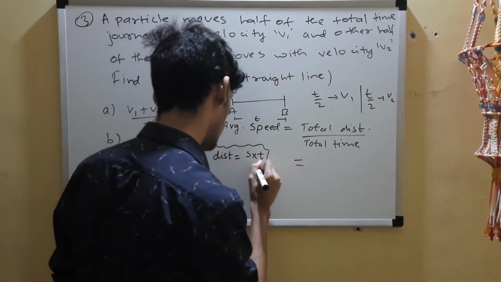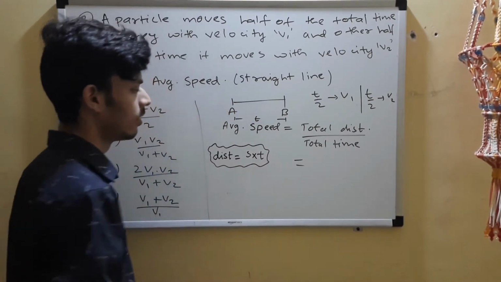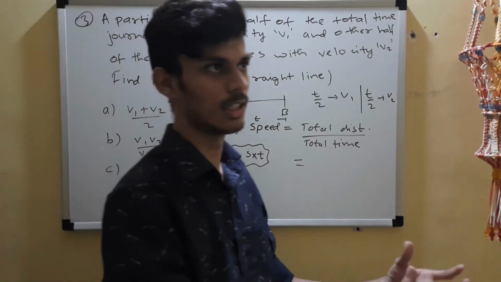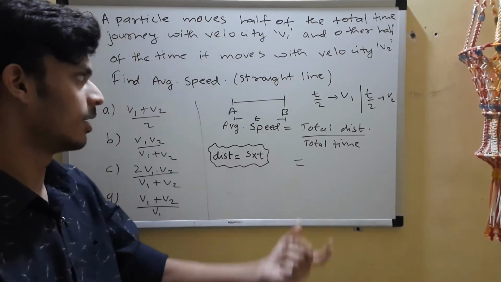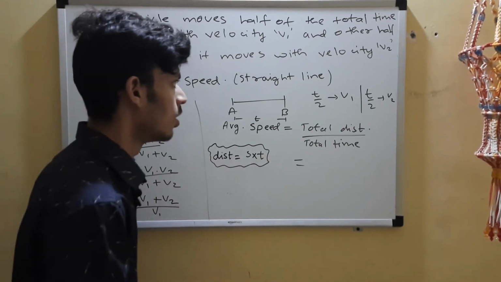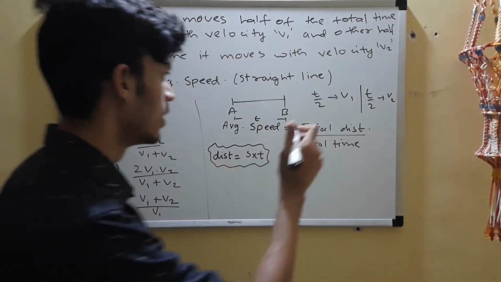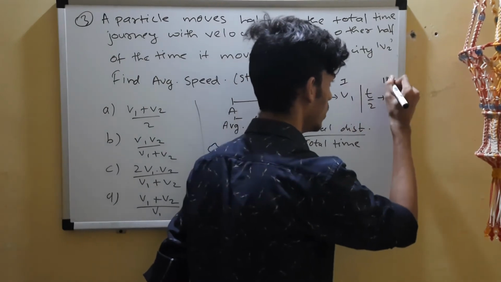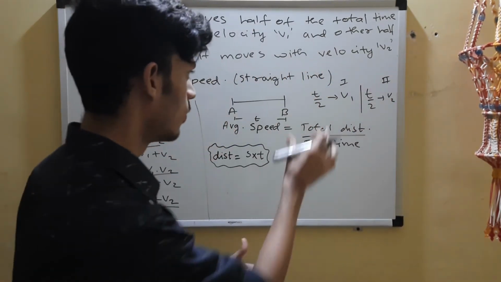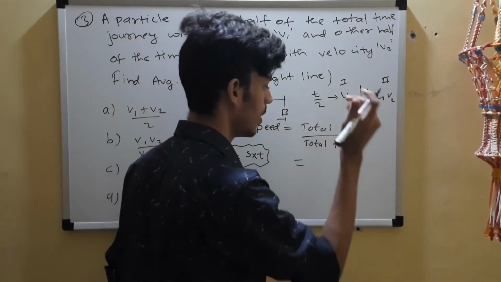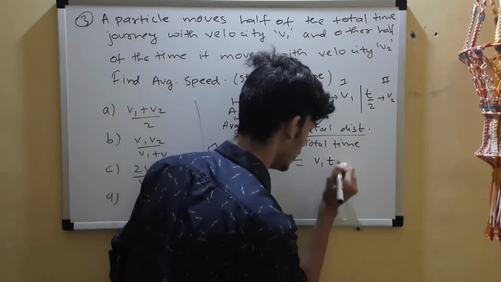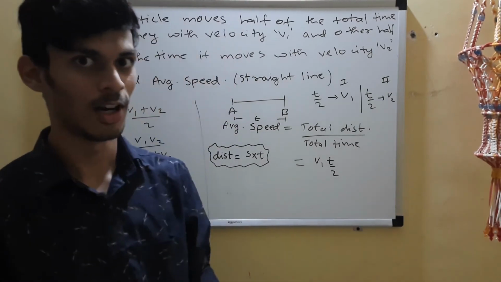You'll know from your basic 9th standard work that just like speed is distance upon time, distance is speed into time. So for the first part, the distance is v1 into t by 2.